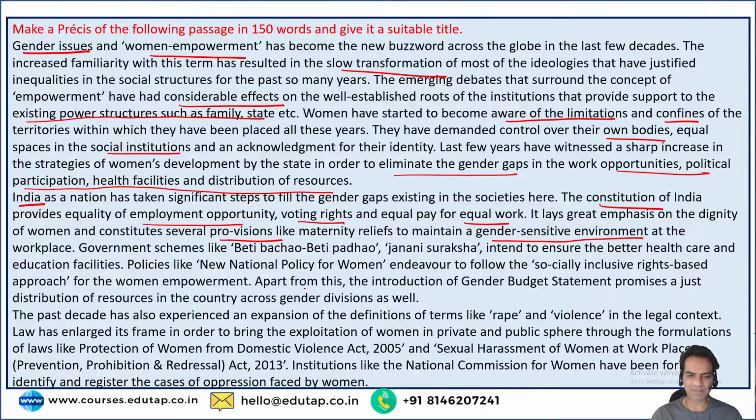Now, government schemes like Beti Padhao, Beti Bachao, Janani Suraksha intend to ensure better health care and education facilities for the women. Policies like the new education policy for women and the new national policy for women endeavor to follow a socially inclusive rights based approach for women empowerment. So we are including women in decision making at a broader level, at a national level. So, a socially inclusive rights based approach for women empowerment.